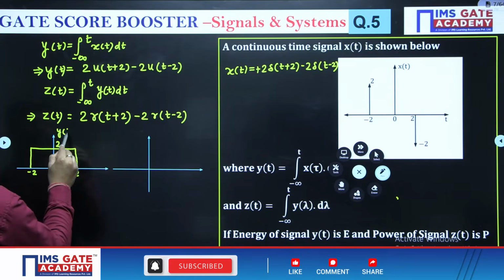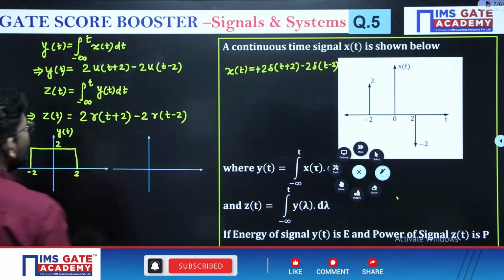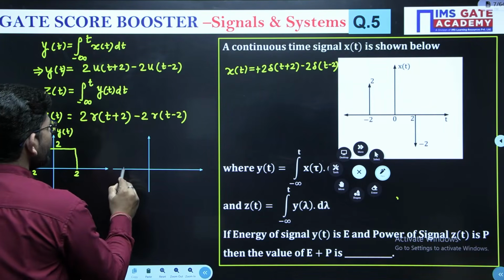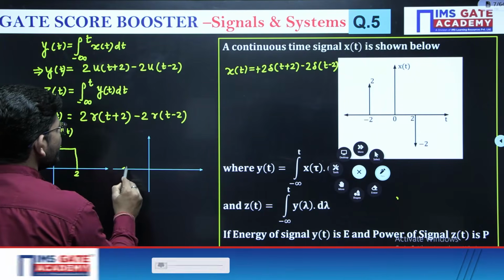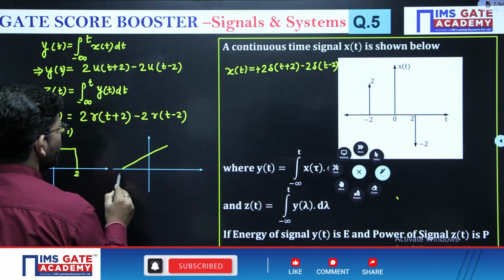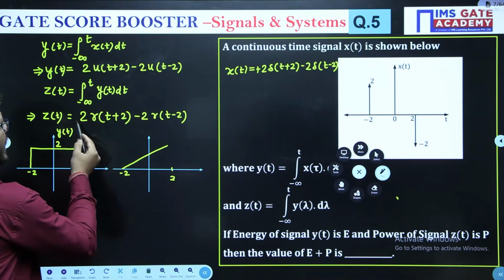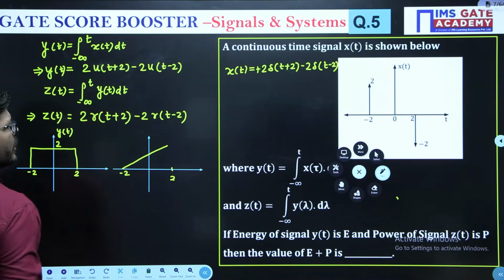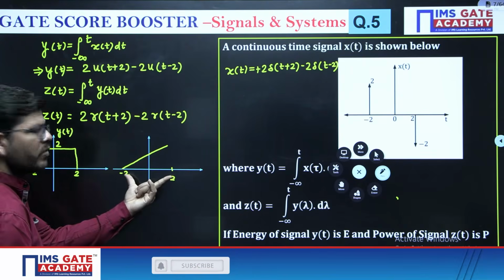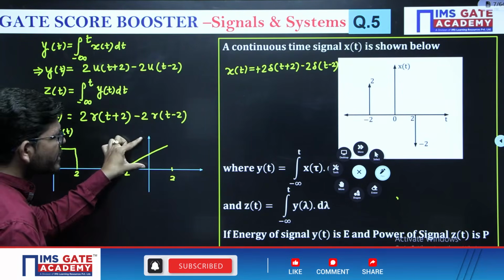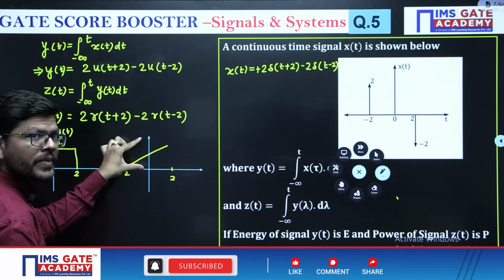This is signal y(t). If I talk about z(t), then z(t) will be a signal like this. From -2 to +2 it has a slope of 2. So if this distance is 4, then what is this distance so that the slope comes to 2?